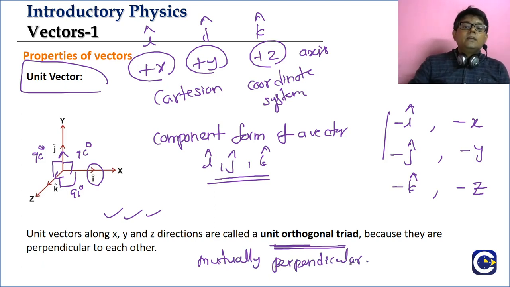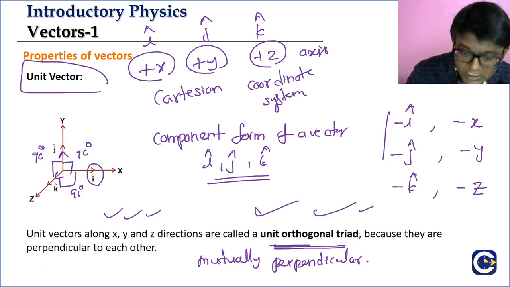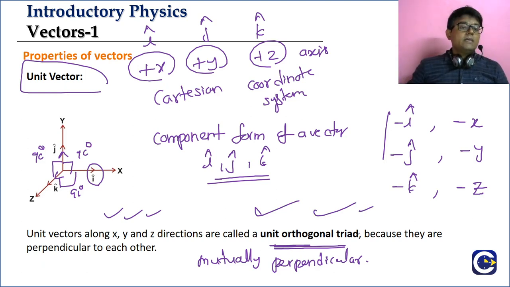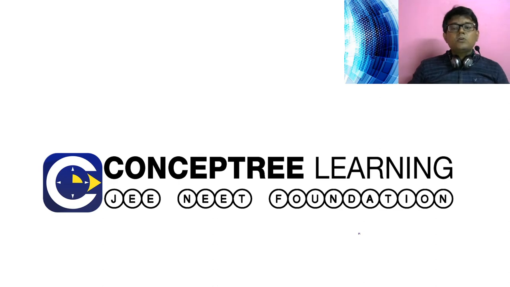That is why we call them the unit orthogonal triad. They are mutually perpendicular and all of them have magnitude 1. So this is about part 1 or session 1, and we will see the rest in the next session.